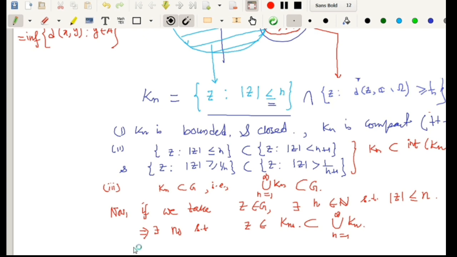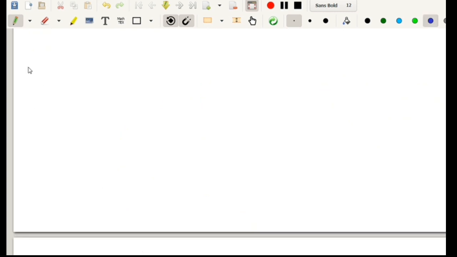So by construction we can conclude that G can be written as the union of Kn, where n runs from 1 to infinity. So we have seen that G can be written as a countable union of compact sets, and each Kn is a subset of the interior of Kn+1.